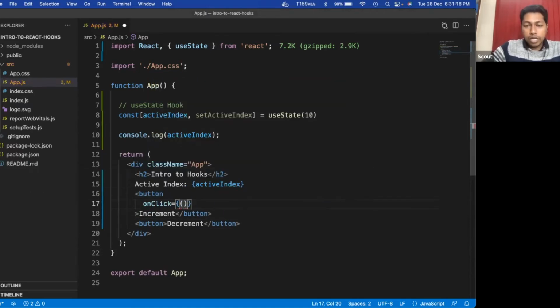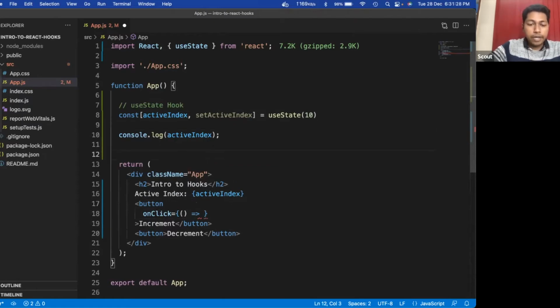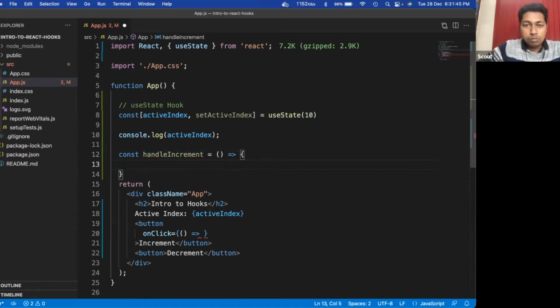We can write an onClick method. Inside this onClick method, we can define a function like const handleIncrement, which will set the current active index, say active index plus 1.